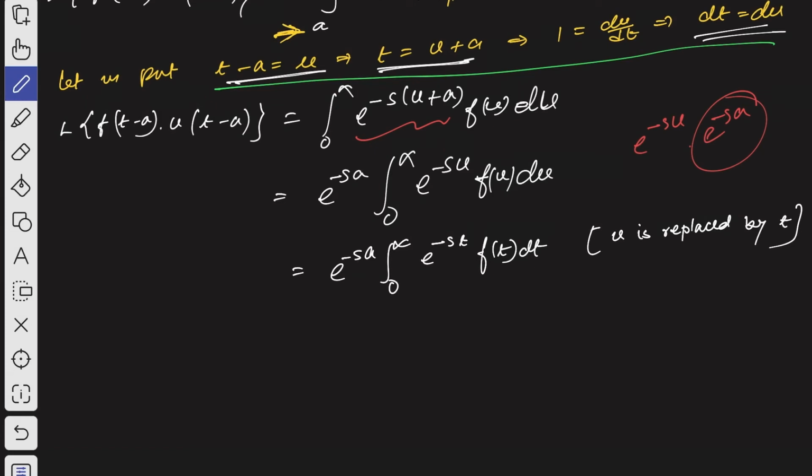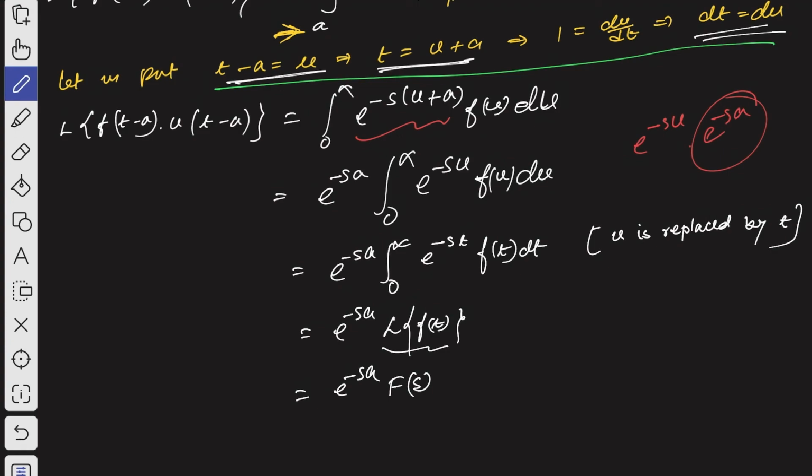Then by the definition of Laplace transformation, this part is nothing but the Laplace transformation of f of t, which is equal to capital F of s. So we can write e to the power minus sa into the Laplace transformation of f of t, which is nothing but capital F of s.